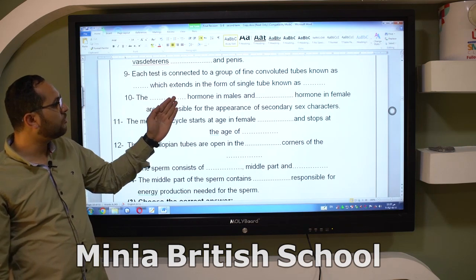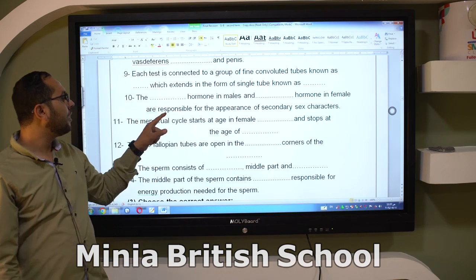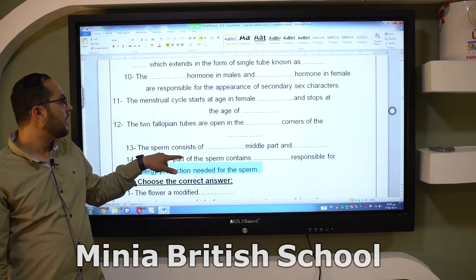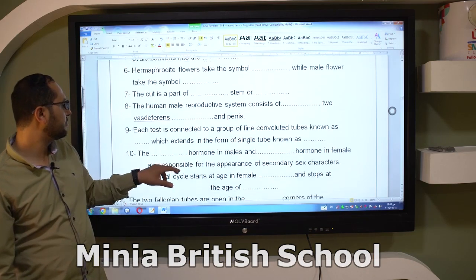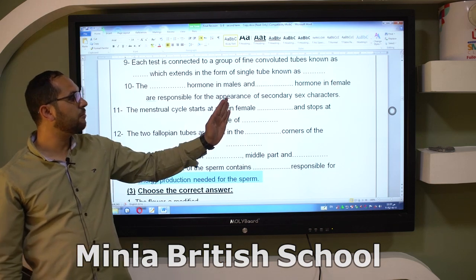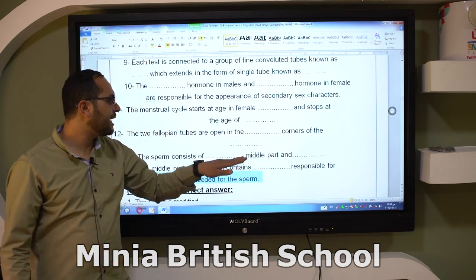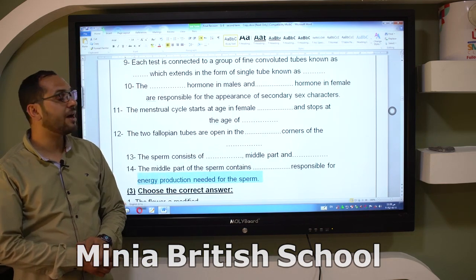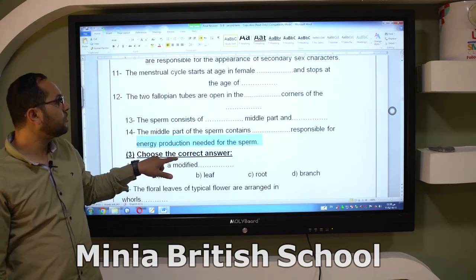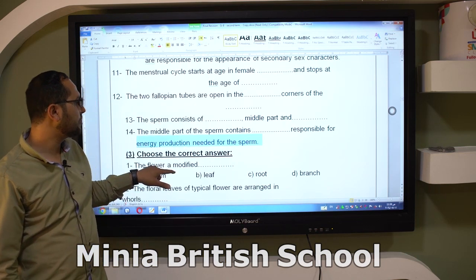The testosterone hormone in males and the estrogen hormone in females are responsible for the appearance of the secondary sex characters. The menstrual cycle starts in females at the age of 11 to 14 years and stops at the age between 45 and 55 years. The two fallopian tubes open in the upper corners of the uterus.